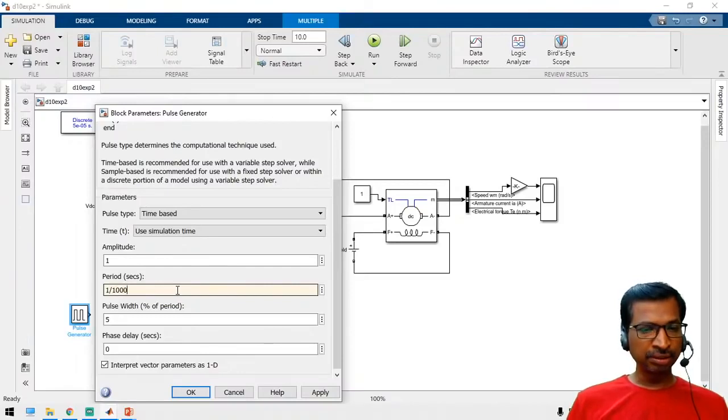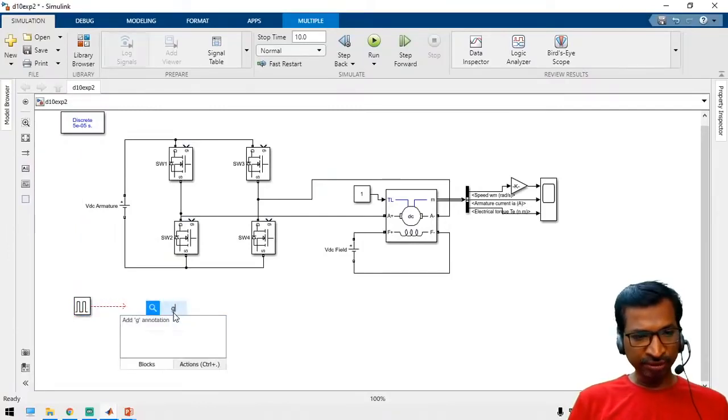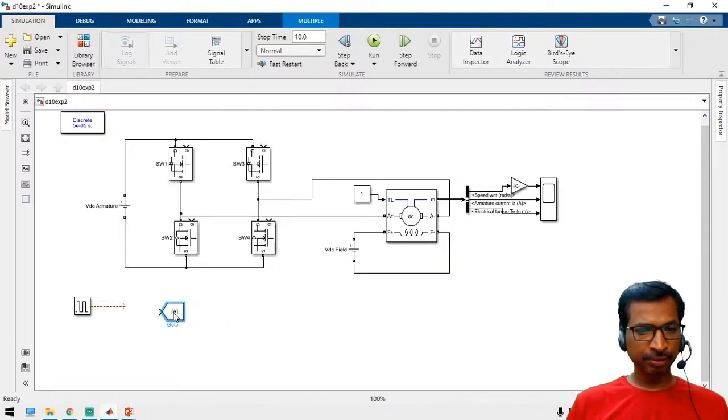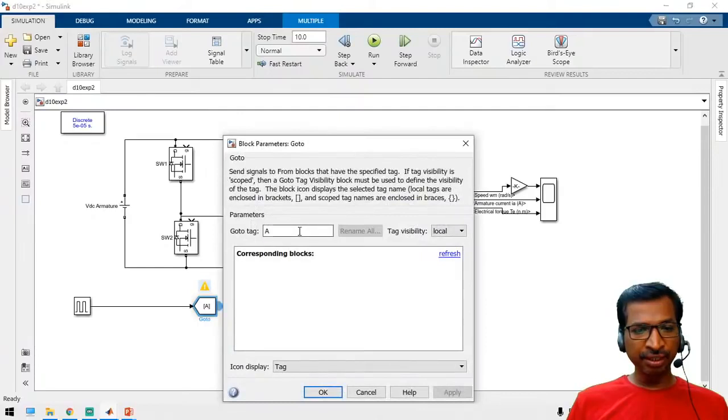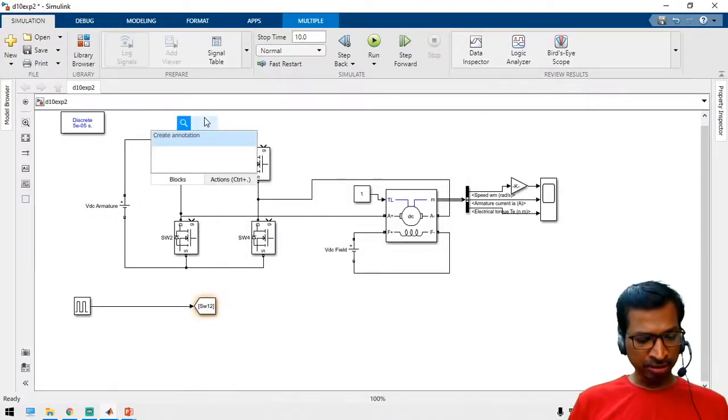This is the period, and then the pulse width we can keep, and connect the S1 and take a Goto function. So this is the common pulse for SW1 and 2. Right. So take a From block.